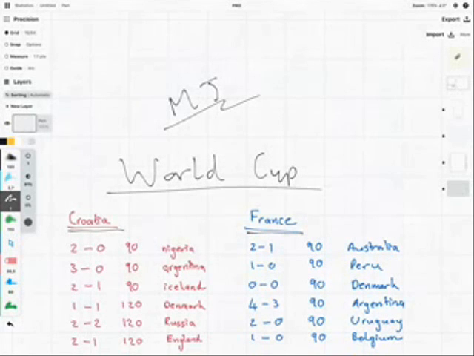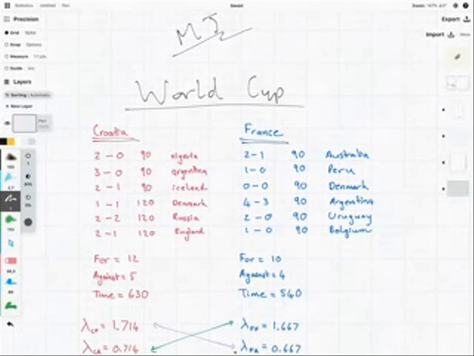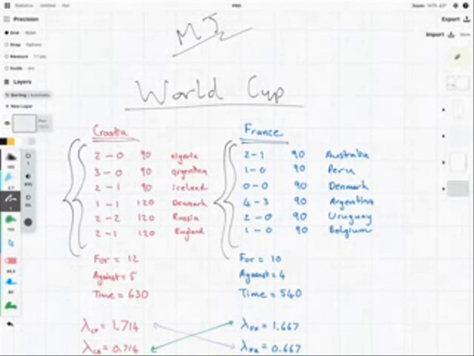And just to save time, I've written out all my calculations and I'm going to talk you through it. Essentially, I'm using a Poisson distribution that depends only on the actual results of the games in the World Cup, and I'm not looking at individual players' performance or how Mbappe or Luka Modric is doing. So we're looking just at the numbers of these teams to calculate what their score is going to be.